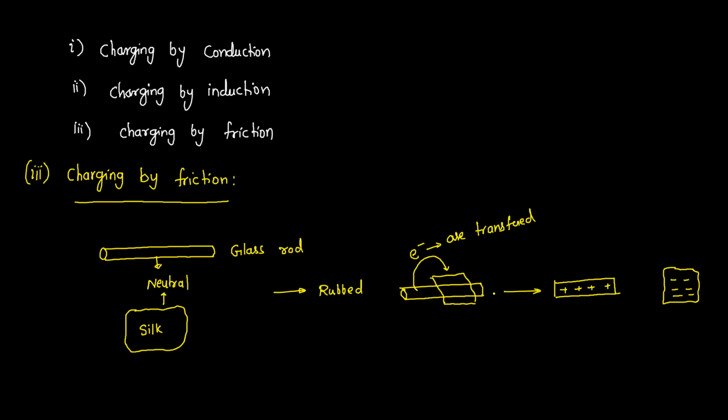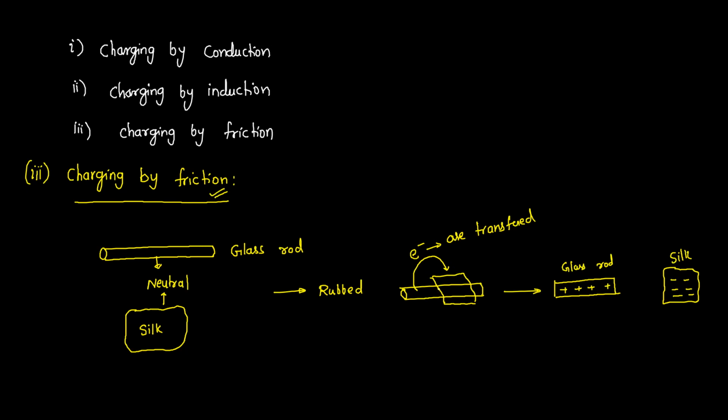Whenever an object receives those electrons, that object will become negatively charged. Now this glass rod has gained positive charge and this silk cloth has become negatively charged, meaning it consists of an excess number of electrons. This happened due to the phenomenon of friction.